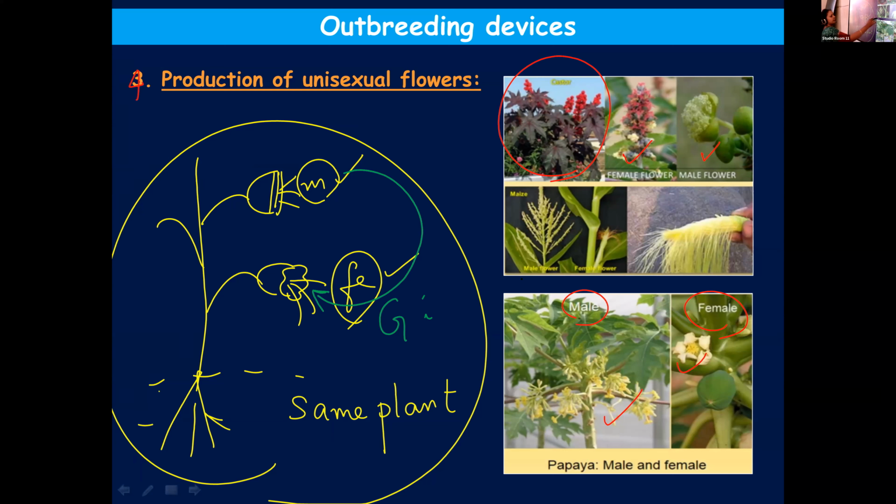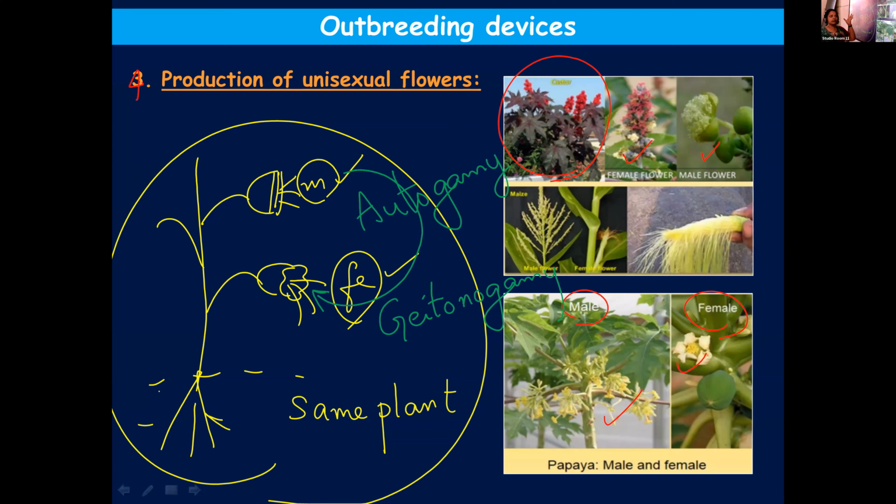But autogamy can be prevented, because both male and female parts are not there in the same flower. So autogamy can be avoided, but it is not possible to avoid geitonogamy because the same plant will have male and female flowers.